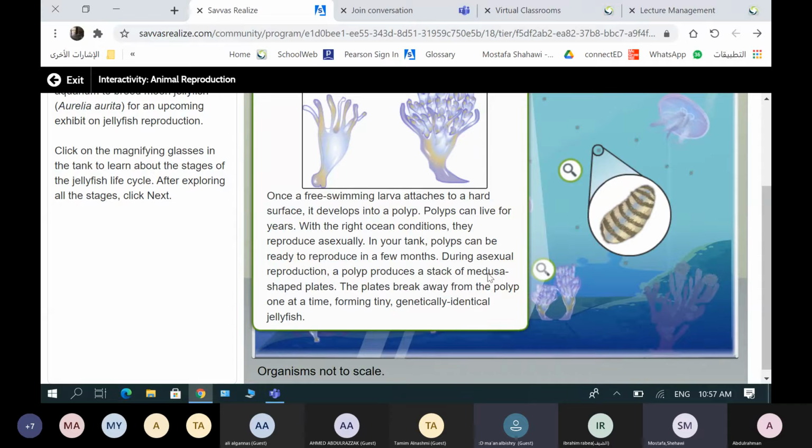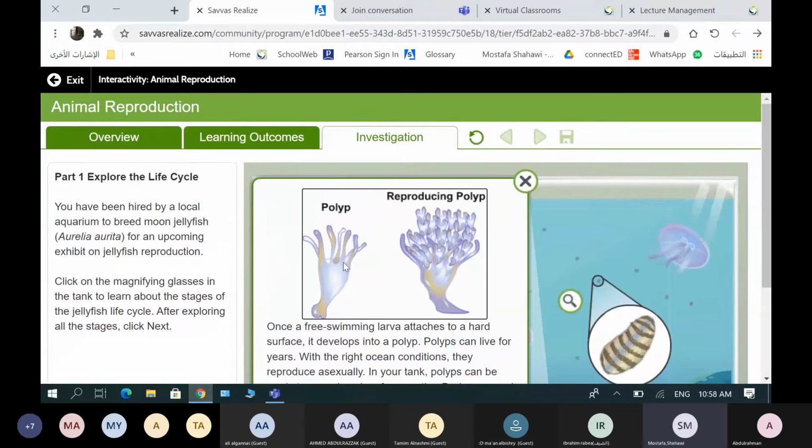During asexual reproduction, a polyp produces a stack of medusa-shaped plates. The plates break away from the polyp one at a time, forming tiny identical jellyfish. So this polyp will produce not only one jellyfish, it will produce many jellyfish.